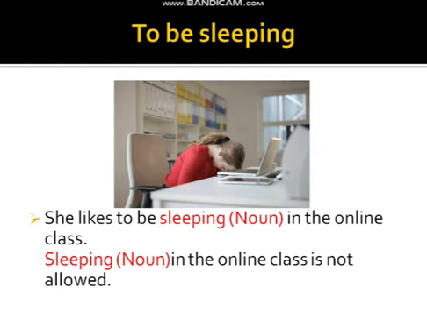Again, look at this slide. Another gerund form with be. She likes to be sleeping in the online class. Sleeping in the online class is not allowed. The form is very clear. When the form is in noun form, we are using gerund form, so we can use be, but we cannot use be with the first form of the verb.